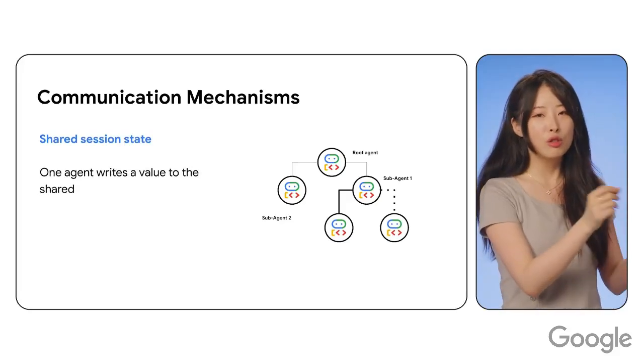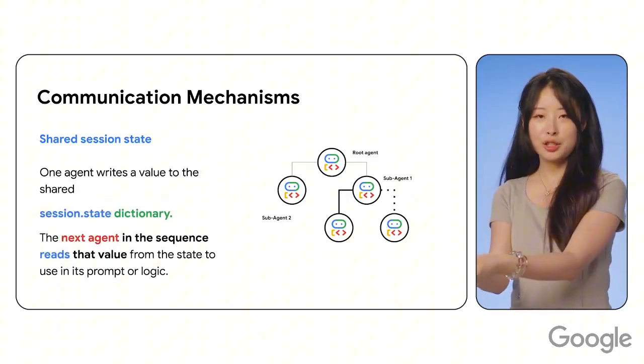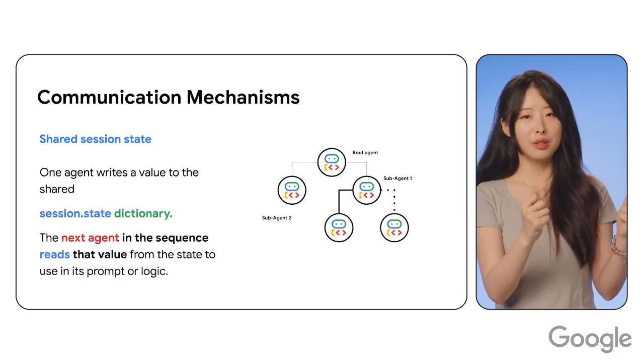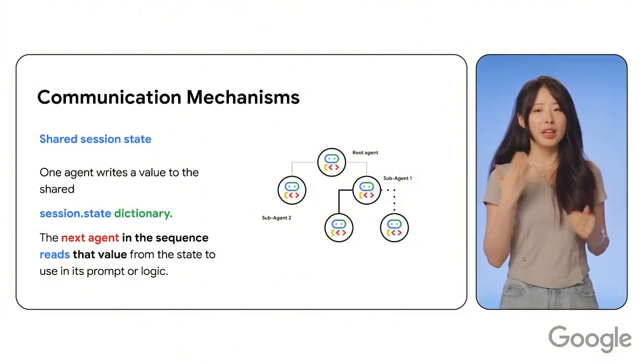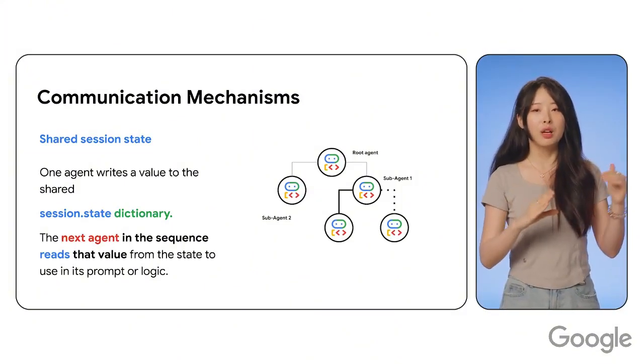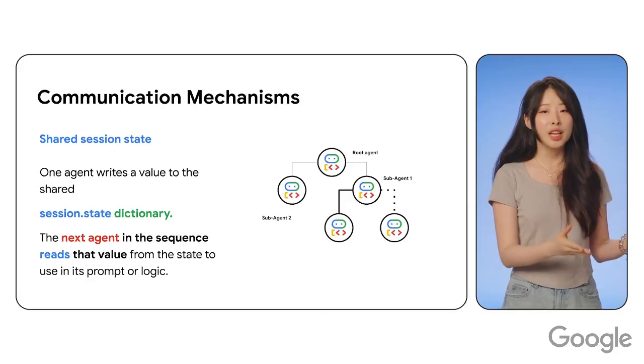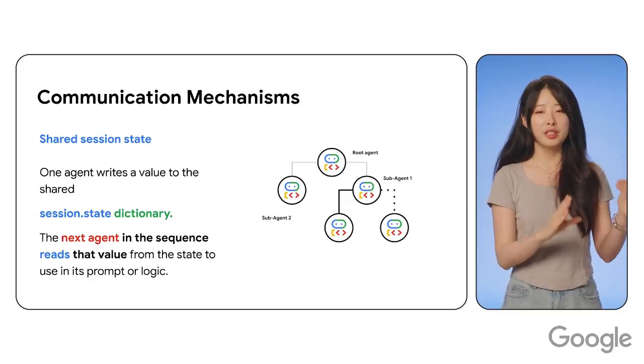So one agent writes its result and passes it to the next agent, and the next agent reads it from this whiteboard. For example, an LLM agent can save its output to the state, and another agent can pick it up and read the state output.